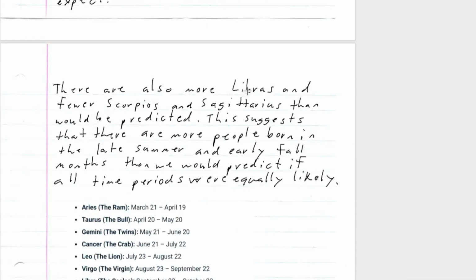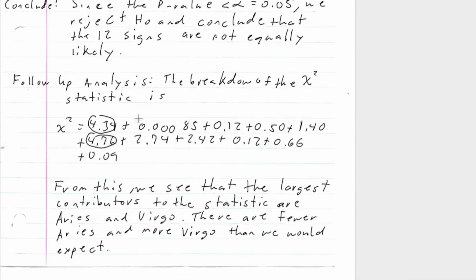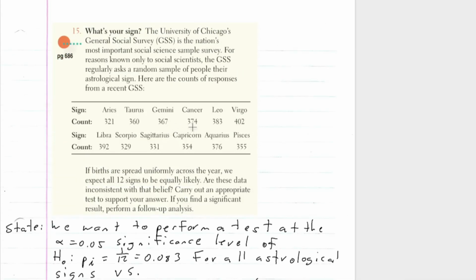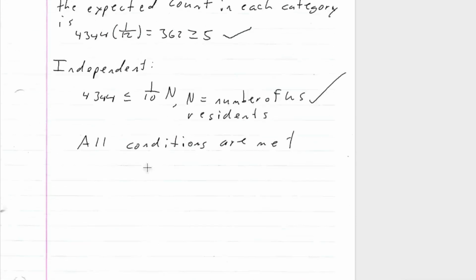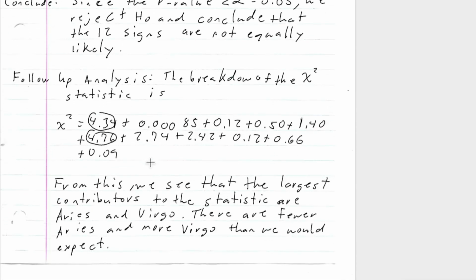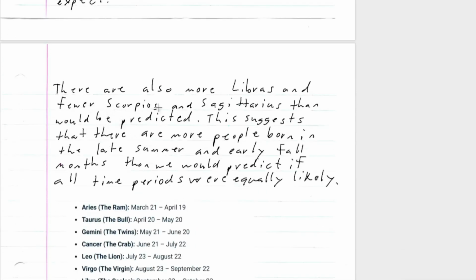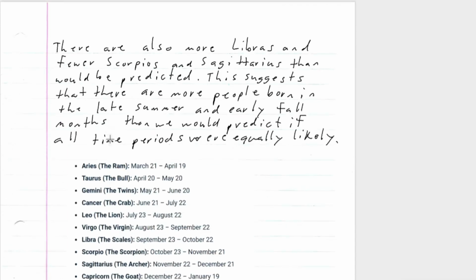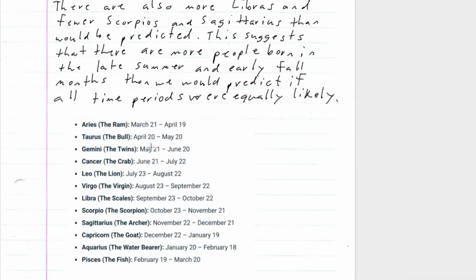There are also more Libras and fewer Scorpios, right? So Aries and Virgos, and there's a lot more Libras than we expected and a lot fewer Scorpios and Sagittarius. So that's what it says here: fewer Scorpios and Sagittarius than we would have predicted. And then here is a list of all these, right?